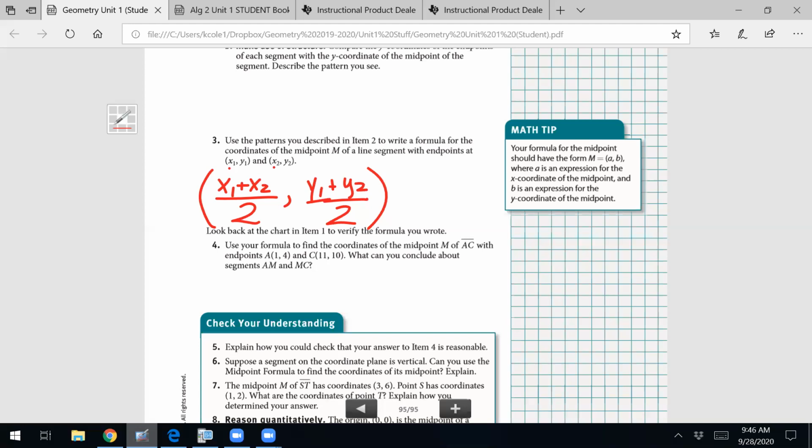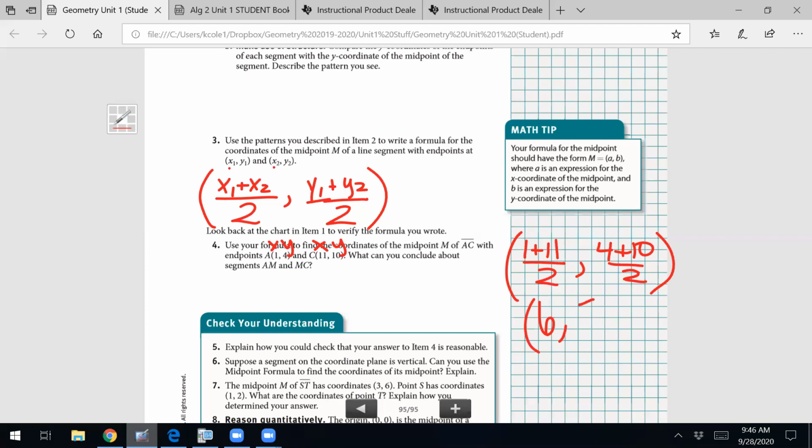Okay, so the first thing they want us to do is find that midpoint. So we can use our formula that we just wrote and say (1 plus 11) divided by 2, and (4 plus 10) divided by 2. All I did was take the x's and add them together, and then the y's and add them together. So what is 1 plus 11? 12 divided by 2 is 6. Then we have 4 plus 10, which gives us 14, divided by 2 is 7.